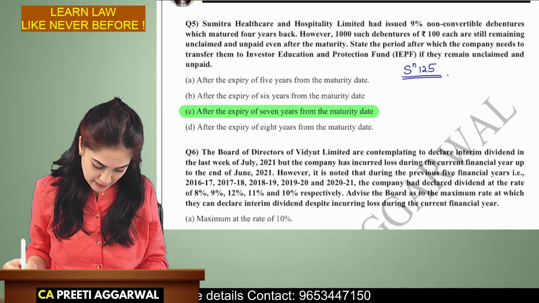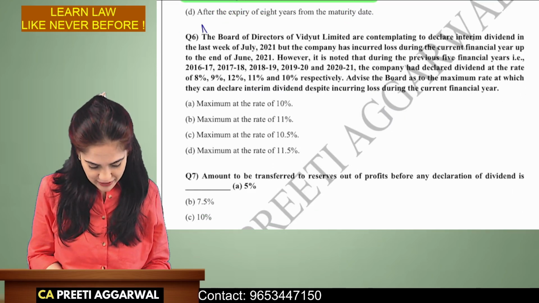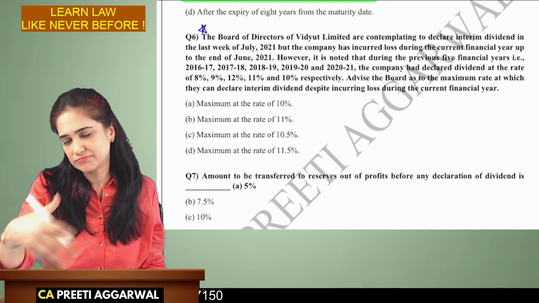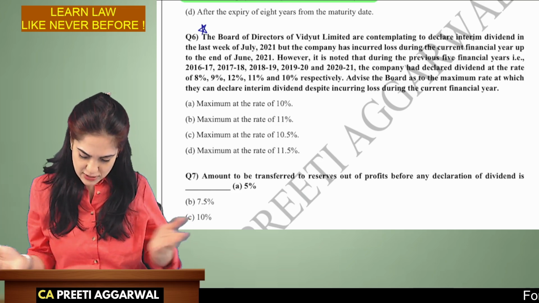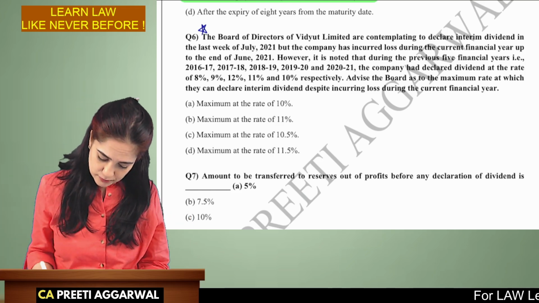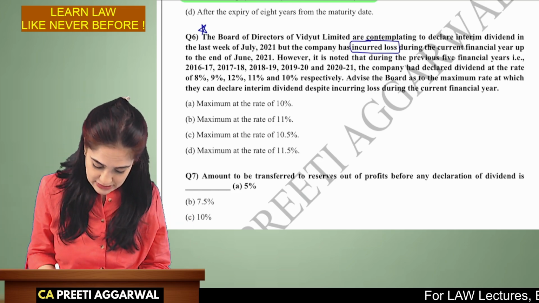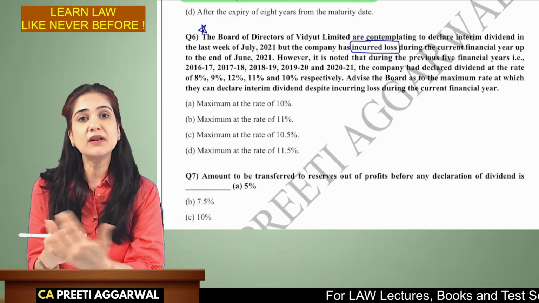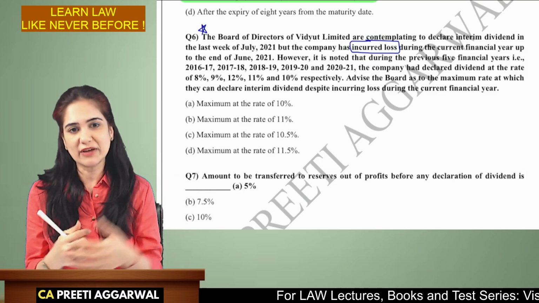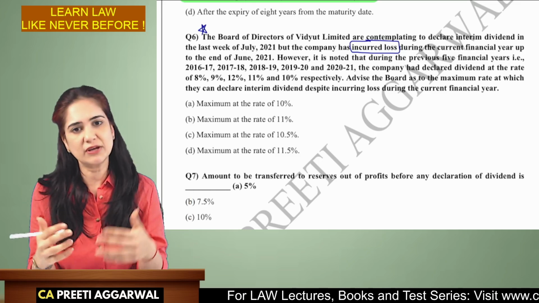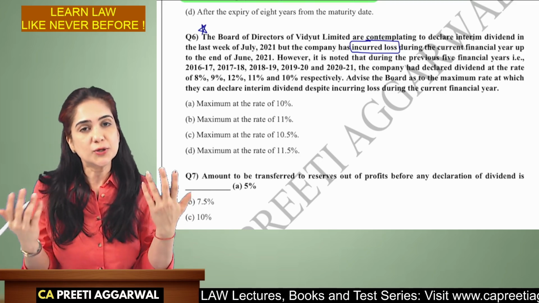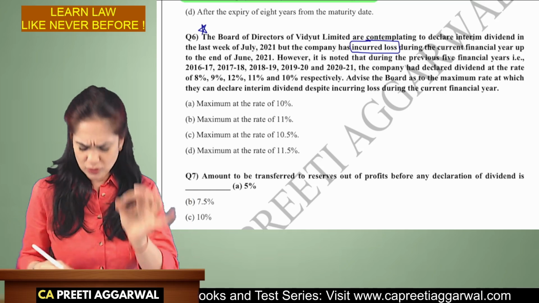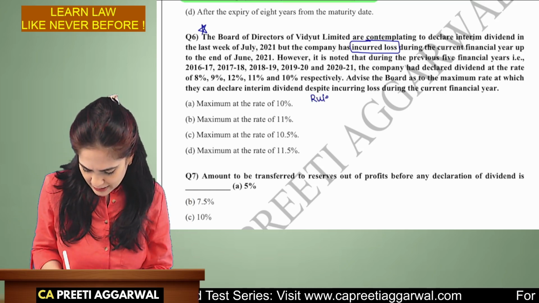Yes. The board of directors, this is also very interesting. Although it's an easy one, you must have studied this during your study of the theory. Although they have incurred loss, they still want to declare dividend because they want to maintain the goodwill. They have been declaring dividends for so many years. So, even though there is loss, they want to utilize the past profits of the company and still declare dividends. So, there are rules. So, we apply rule 3.